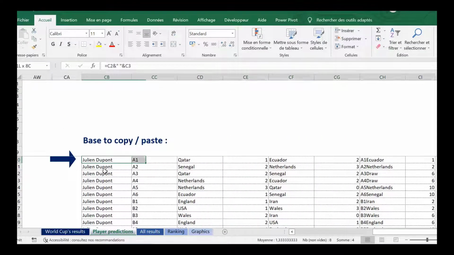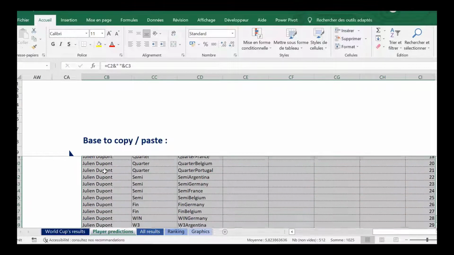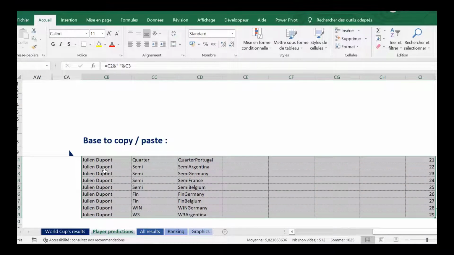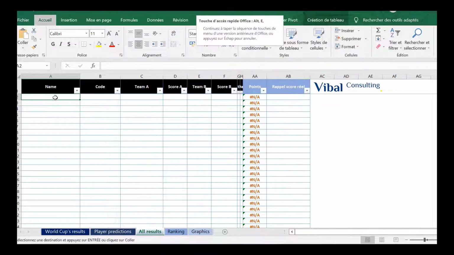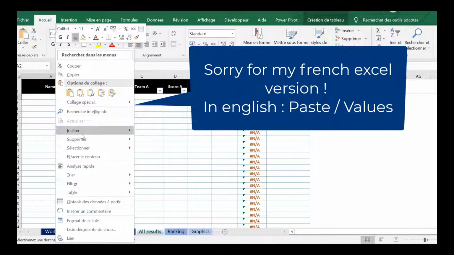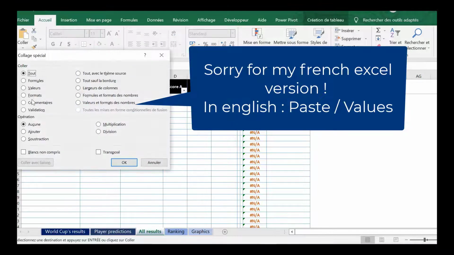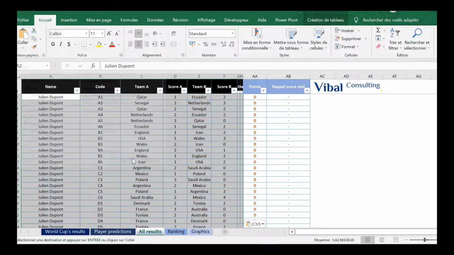You have to select all this data. So you go down, you select everything, then you do a right click, copy, and then you go to Results on the cell A2, and you just have to do a right click and paste value. There you have all the data that has just been integrated.